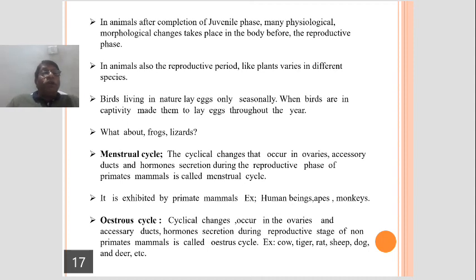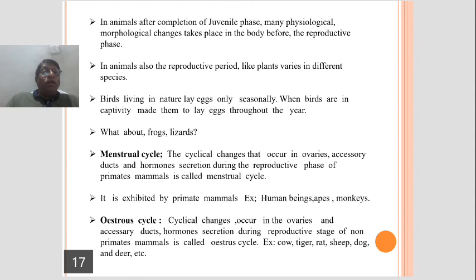But birds in captivity, means the hens that we rear, we made them to lay the eggs throughout the year by using hormones. But the birds which are living in nature, they lay the eggs seasonally.